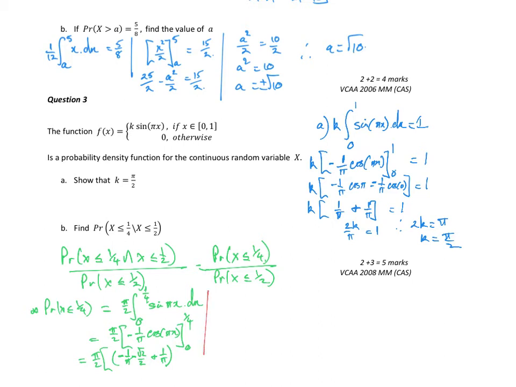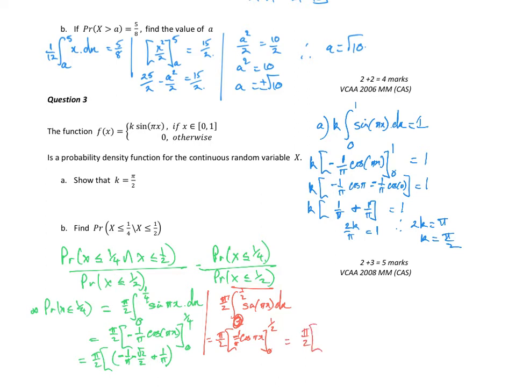Now let's have a look at x is less than or equal to half: pi on 2 at the front, of a half to 0 of sine pi x dx, which is equal to pi on 2 at the front of negative 1 on pi cos pi x between a half and 0 equals pi on 2 outside of.